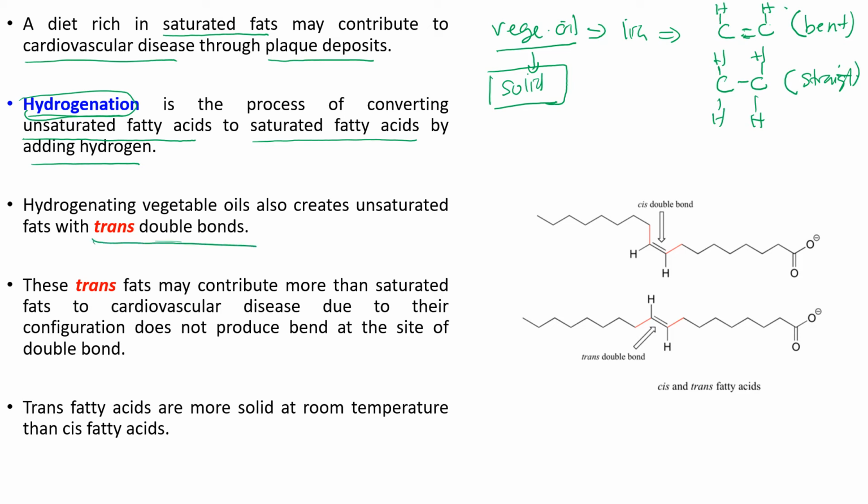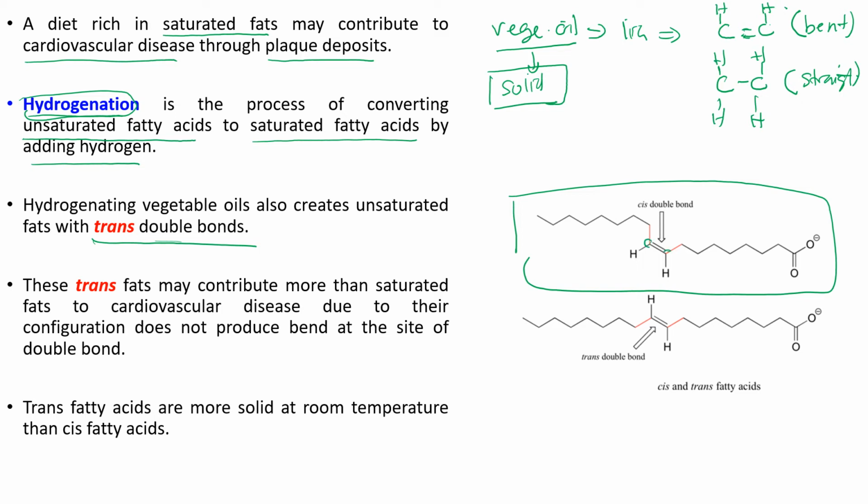These trans fats may contribute more than saturated fats to cardiovascular disease due to their configuration that does not produce bends at the site of the double bond. For example, this is the structure of an unsaturated fatty acid.